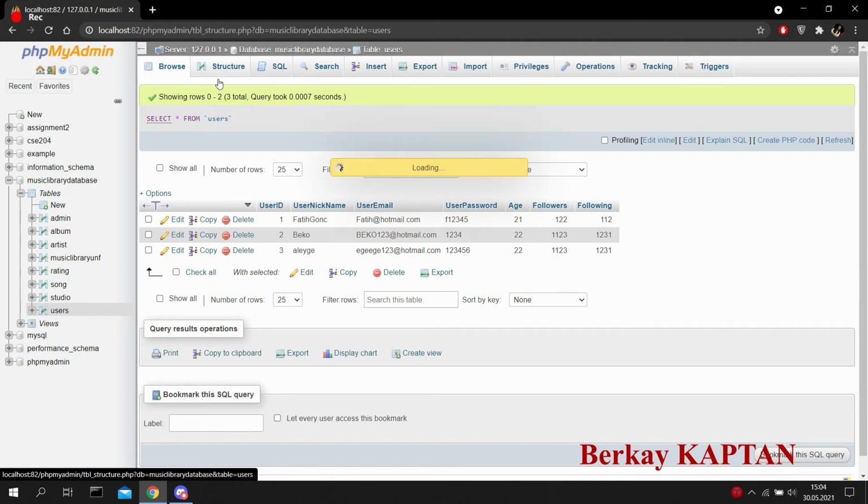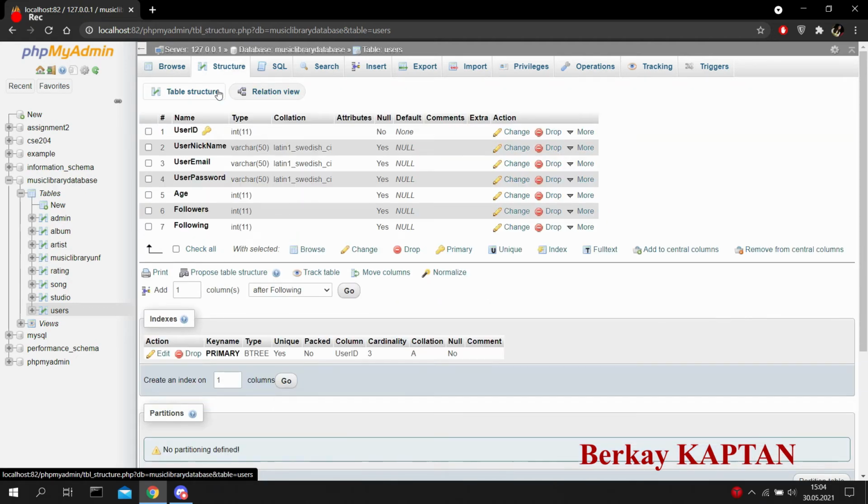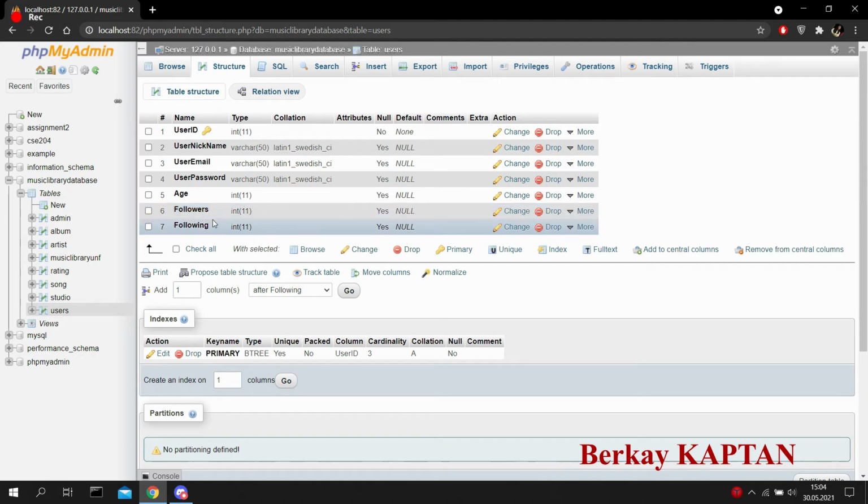In the user table, we hold general information of users. User ID is the primary key, which is obvious. The most important part of the user table is the details of how many users or artists the user is following and how many followers the user has. So with this ability you can see who your friends are following and who follows them.